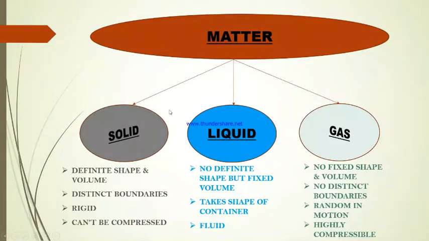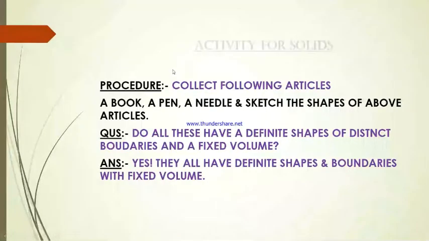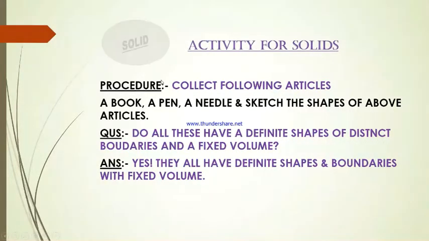To understand the first state of matter, which is solid, we are going to do an activity for the solid state. Procedure: collect the following articles: a book, a pen, a needle, and sketch the shapes of the above articles.